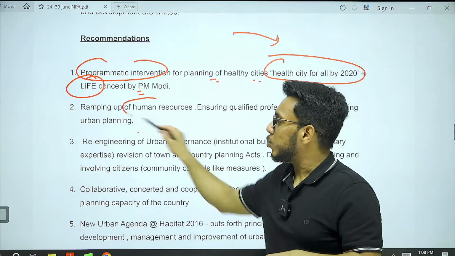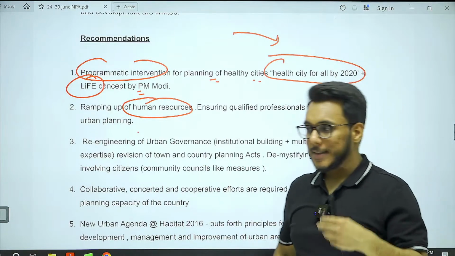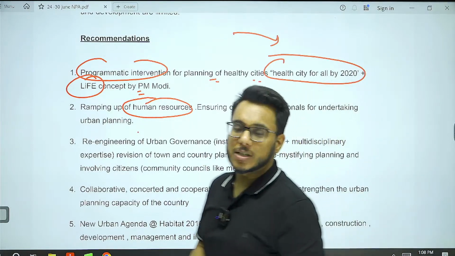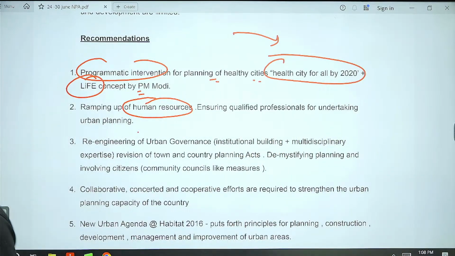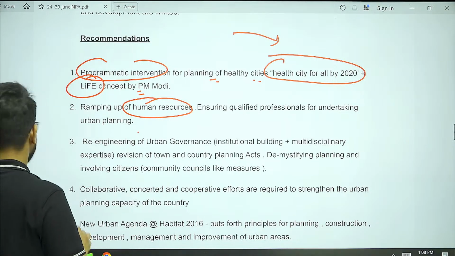Then we need to ramp up the human resources. A lot of human resource crunch is there with the municipal corporations. They don't have the desired number of officers. They don't have the desired number of personnel here. So what's needed here is adequate human resource availability.